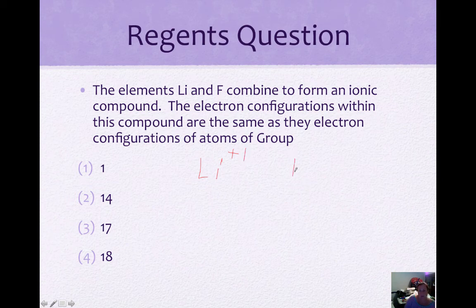Fluorine has 7 valence electrons, which gives it a -1 charge. So when these two combine, lithium's valence electron, it's 1 valence here, where fluorine has 7.